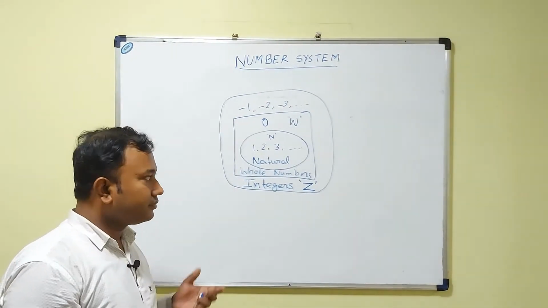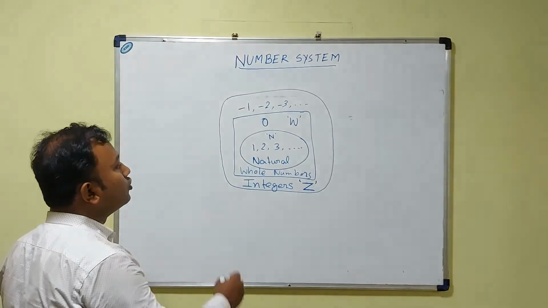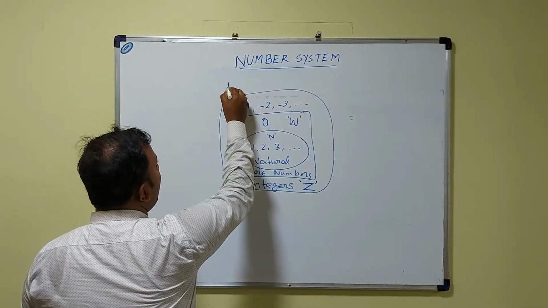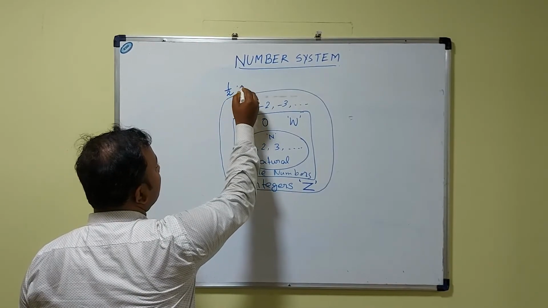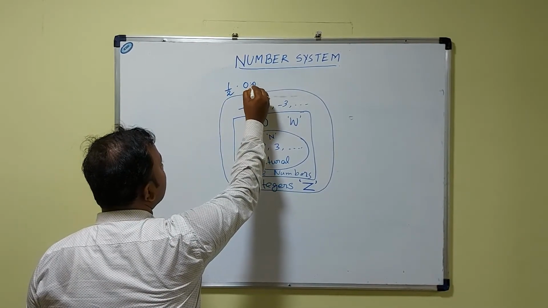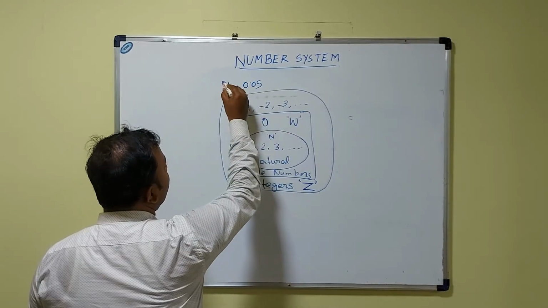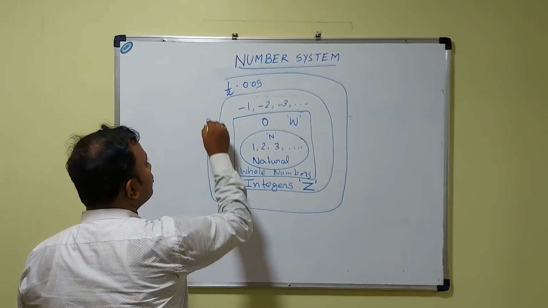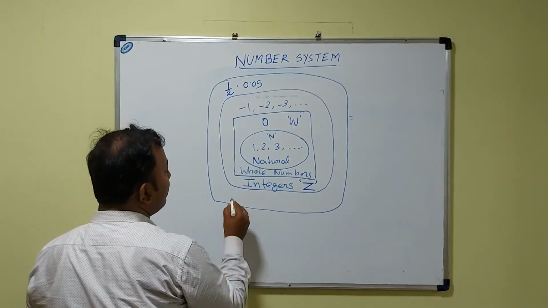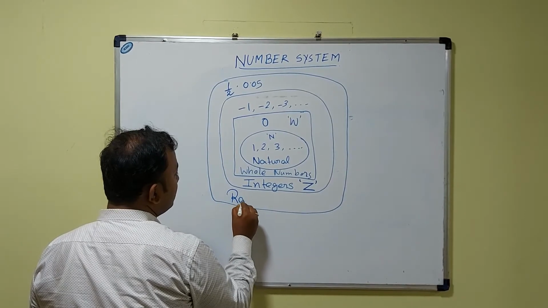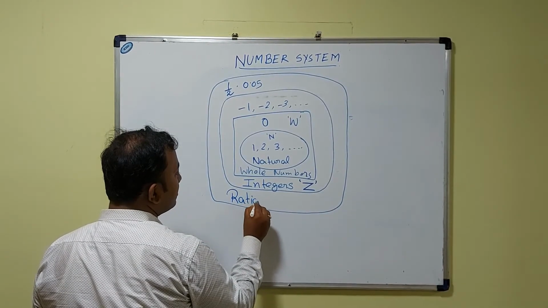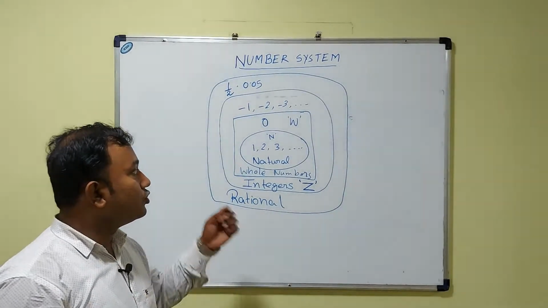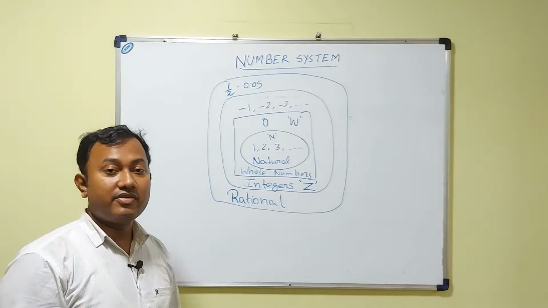Now with this integer group, if I also take fractions like half, and then decimal numbers, in this way, then all of this together is known as the group of rational numbers. Okay, this group of numbers is known as rational numbers.